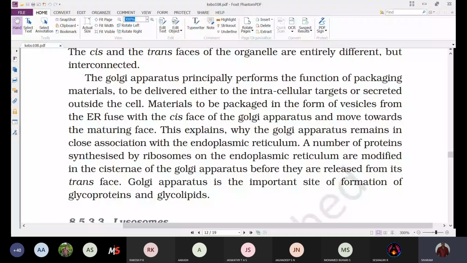We already said the endoplasmic reticulum is present close to the nucleus. It is formed generally as an extension of the nuclear membrane. At the same time, the Golgi complex is also present near the nucleus. Why?